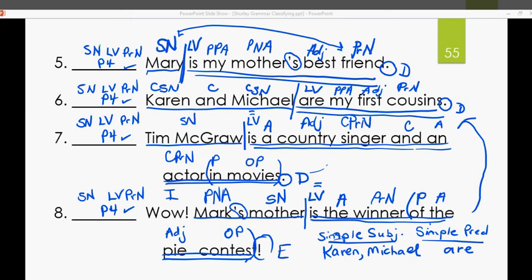So work really hard in your workbook, and I know that by the end of it, by the time you get to that chapter checkup, you are going to be doing perfectly with pattern 4 sentences. They're going to become second nature to you.